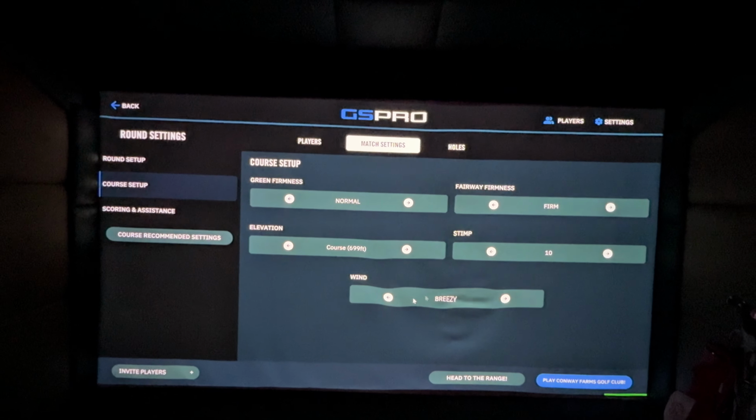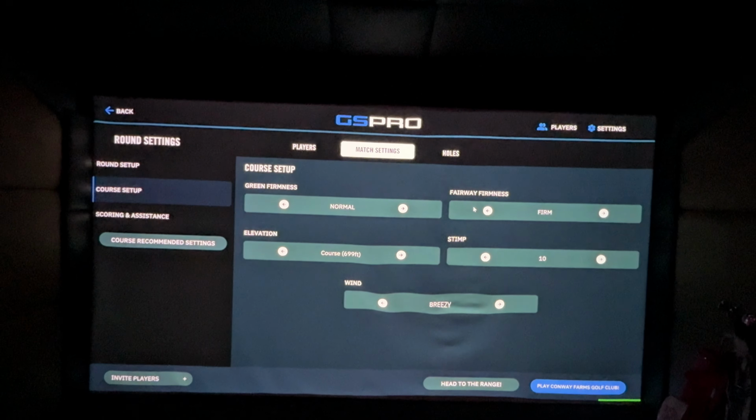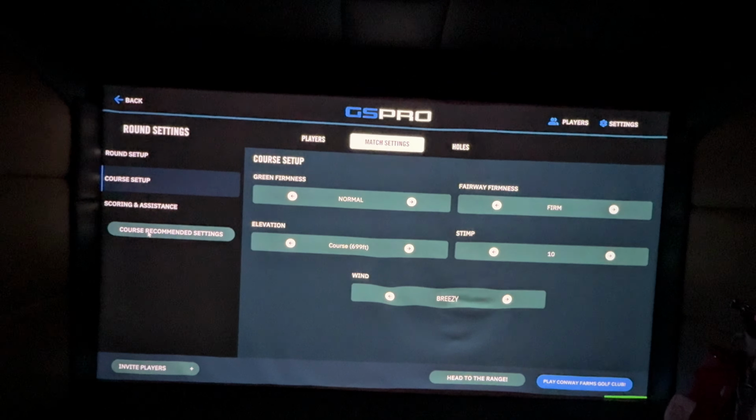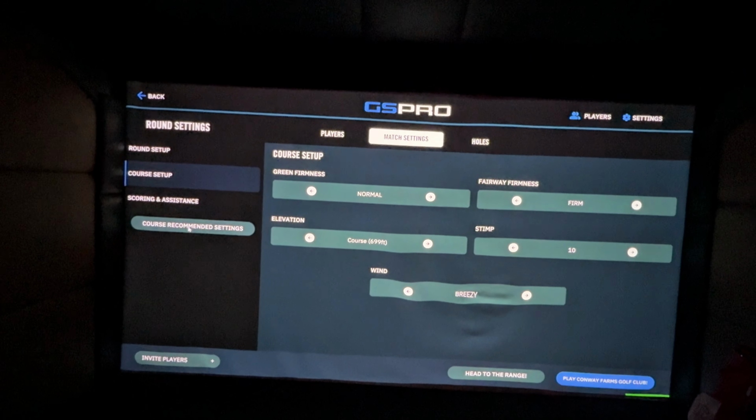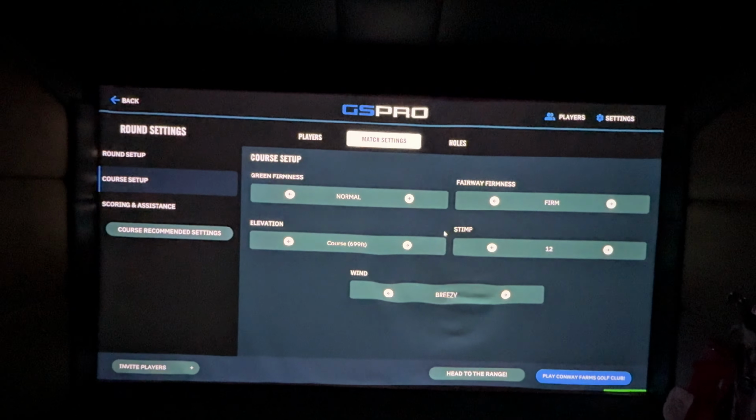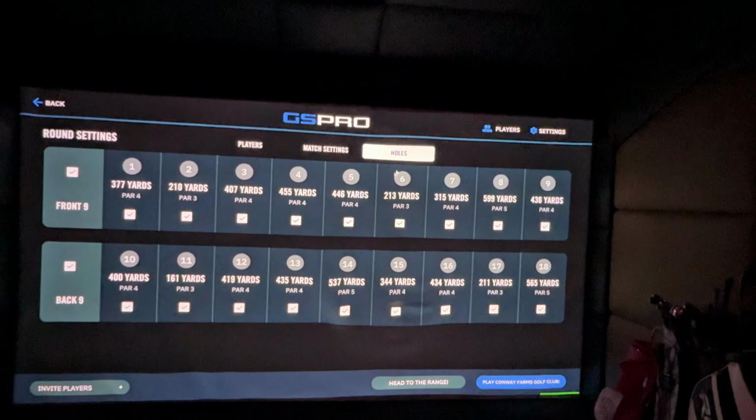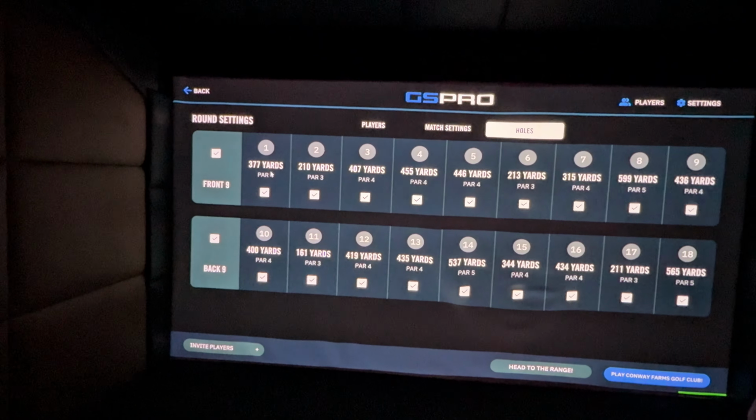But in here, this is where you find the wind and the stimp ratings and the fairway and green firmness. What you can do though is just select course recommended settings, and it will level the course for what it should be. If you click on holes at the top, you can see the yardage on every hole